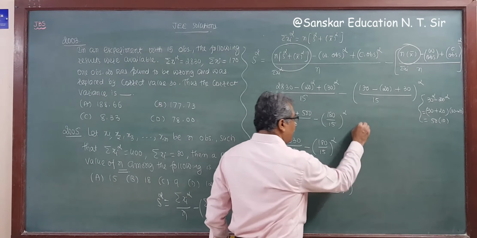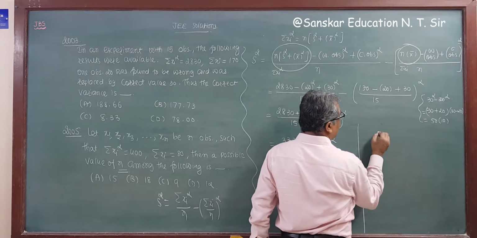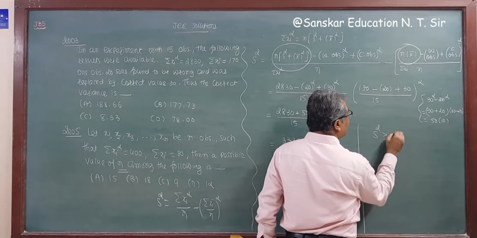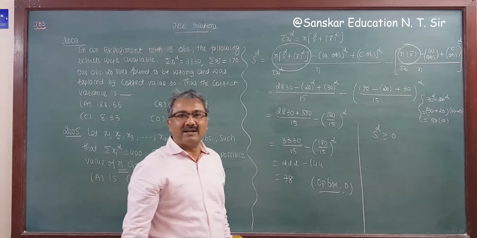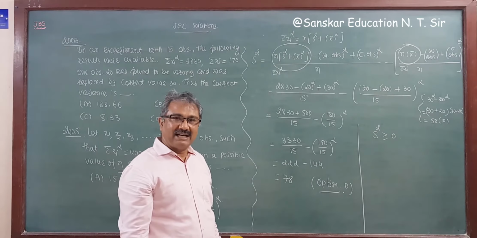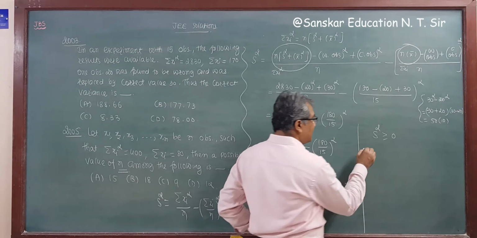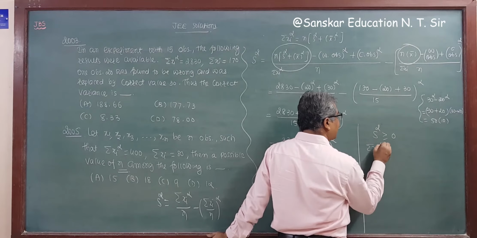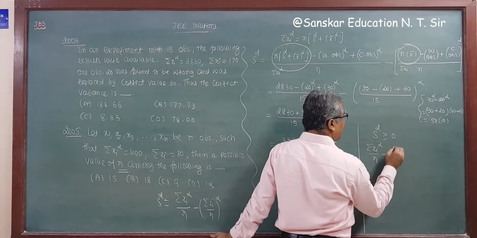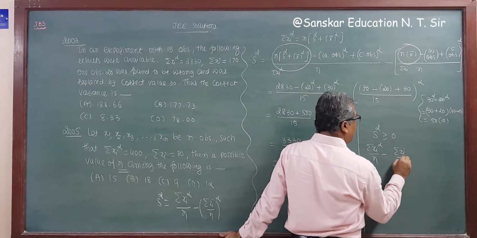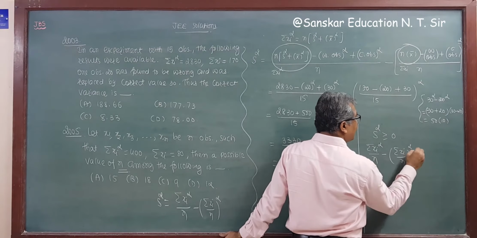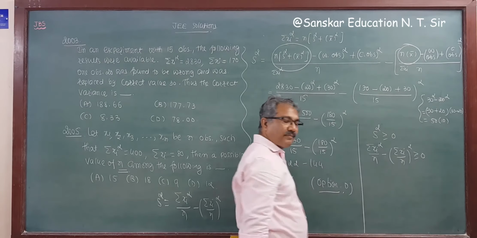So you know the variance S square is always greater than or equal to 0, because we always get a positive value of variance. Now the formula for variance is sigma xi square upon n minus (sigma xi upon n) whole square is greater than or equal to 0.